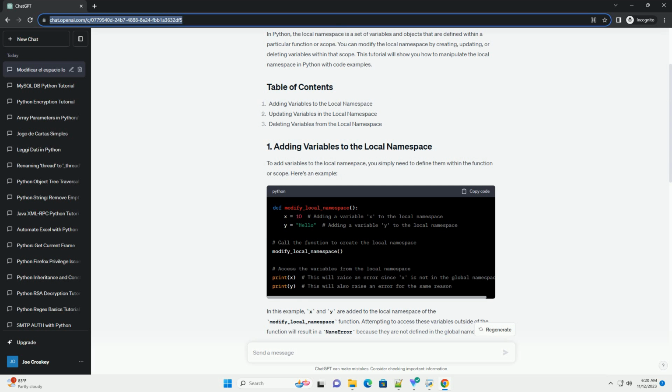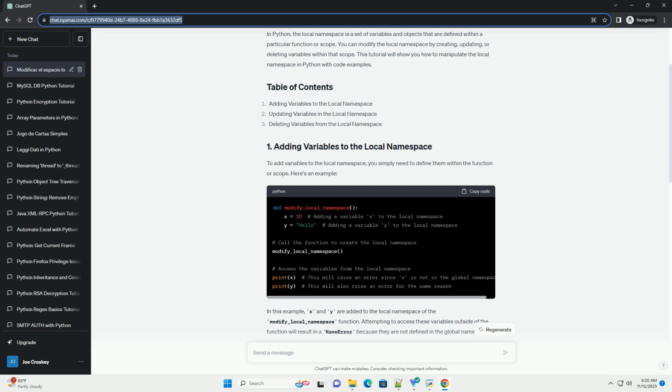You can delete variables from the local namespace using the del statement. Here's an example. In this example, we add x and y to the local namespace and then delete the x variable using the del statement. Attempting to access the x variable after it has been deleted will result in a NameError.